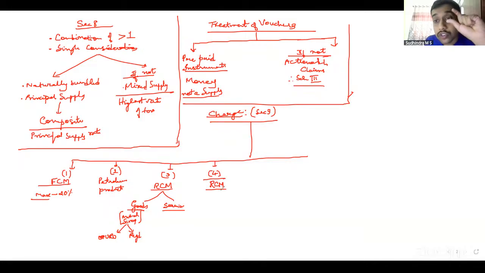These are notified suppliers and notified supplies. So it's not only recipient specific or only supply specific. If the supply is provided by such a supplier or received by such a recipient, it comes under the discussion. For our understanding, we have that one discussion on the real estate sector, which I'll come to with regard to 9(4). And 9(5) talks about e-commerce operators, notified supplies. What are the notified supplies given under this?